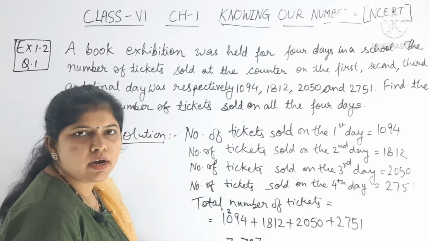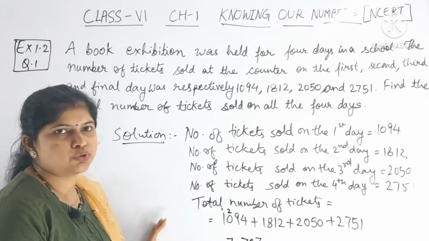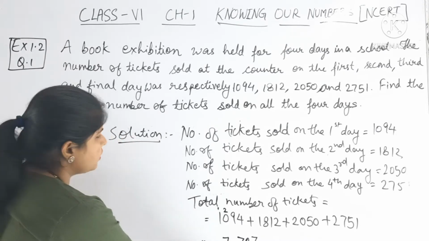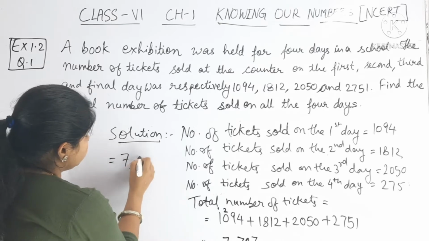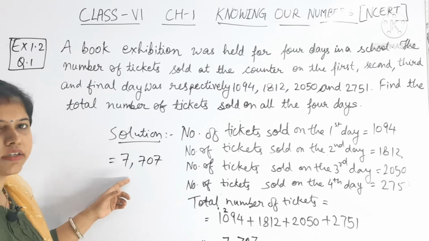You have to put a comma here. Okay, so this is the answer of question number 1 and that is the solution, right? Sorry, if it is not visible here. So the answer is 7707. Okay, so you have to put a comma here, right?